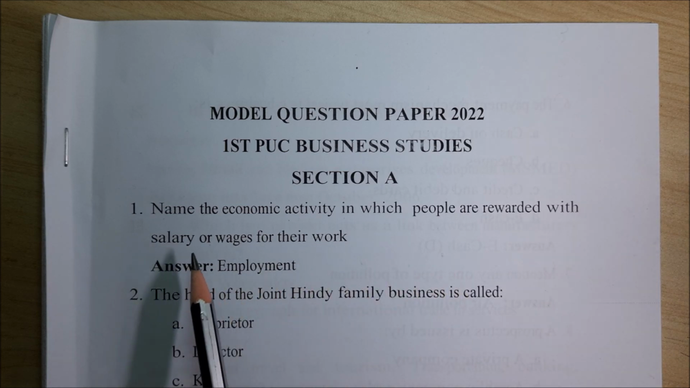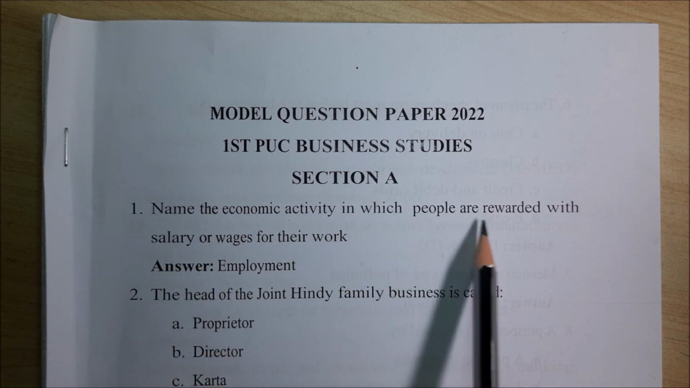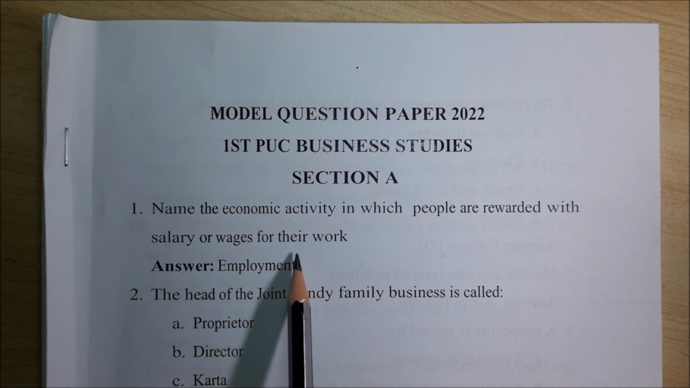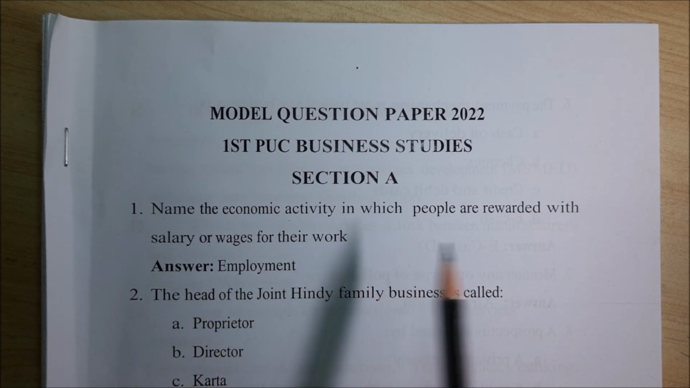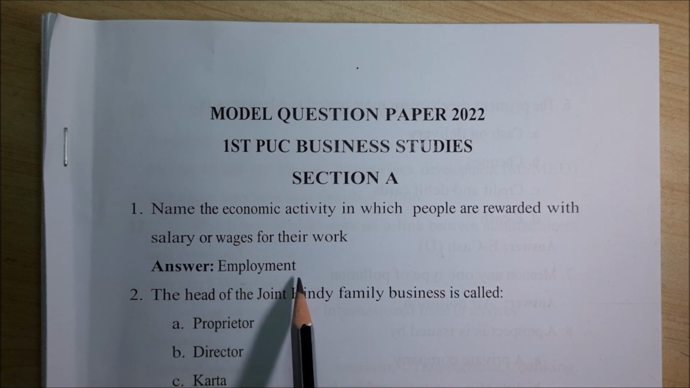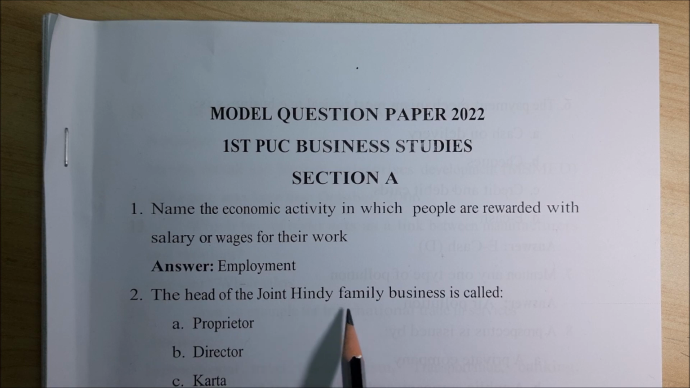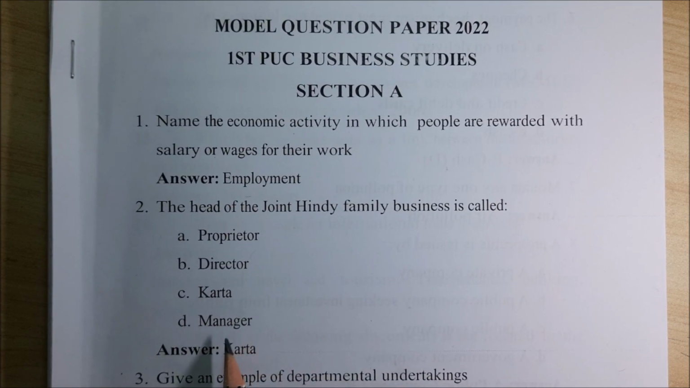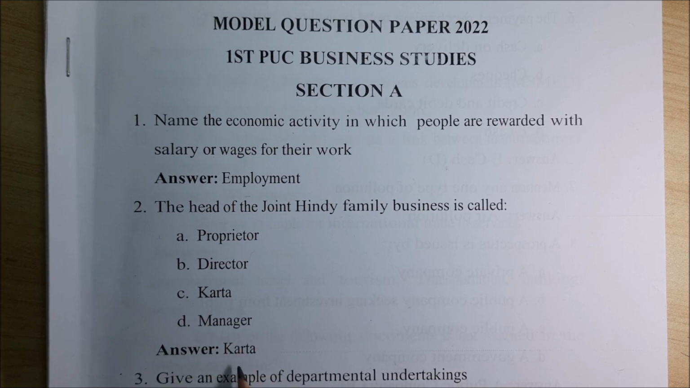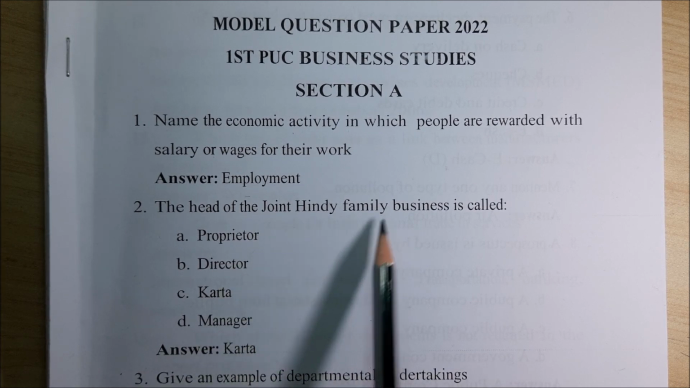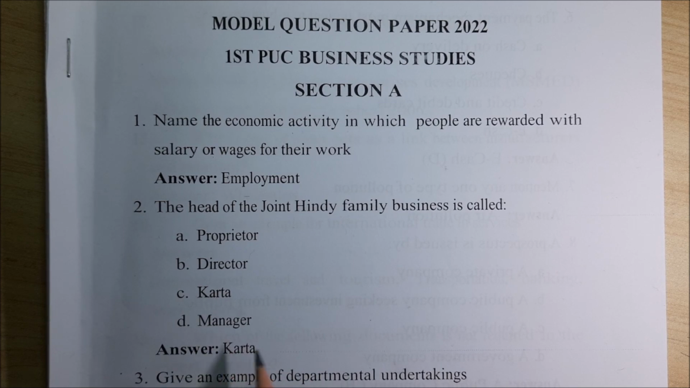Section A. Name the economic activity in which people are rewarded with salary or wages for their work. Those who are working, what are they called? It is called employment. The head of the joint Hindu family business is called proprietor, director, karta, or manager. It is karta, because it is a joint Hindu family.